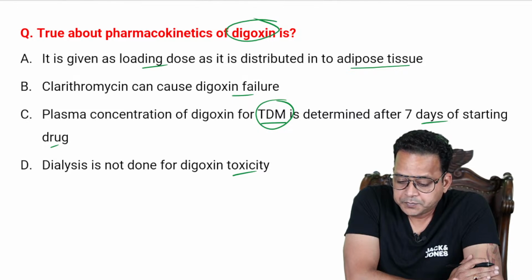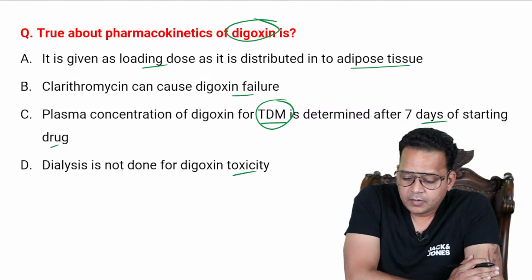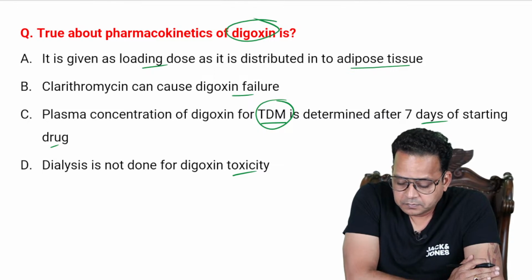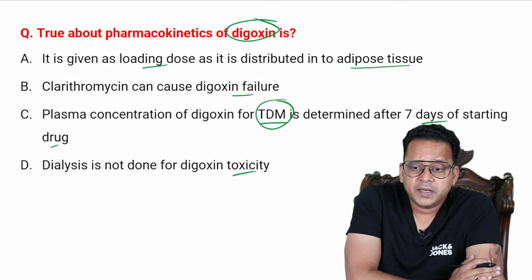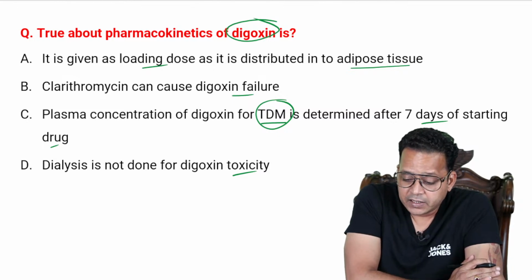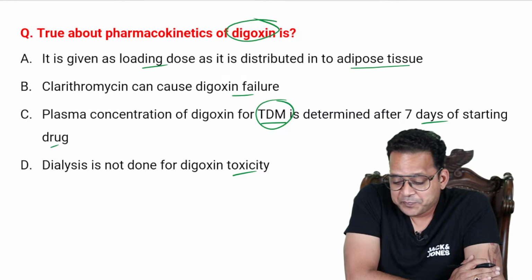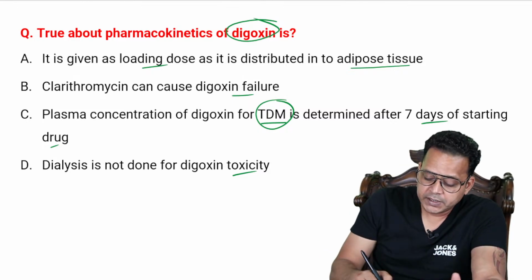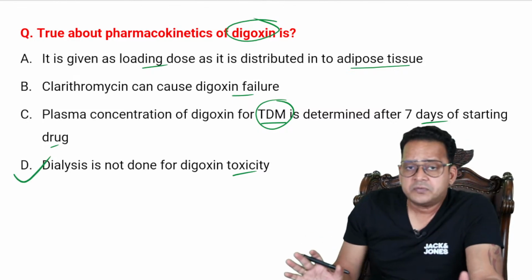All right. So which is the better answer here? A, B, C, or D? All right. So what is the answer, guys? Come on. If you look superficially, you might get derailed. Both A and D, right? That is what I was saying. All right, guys. So most of you have given the right answer. Answer is D. Answer is D. Dialysis is never done for digoxin toxicity.